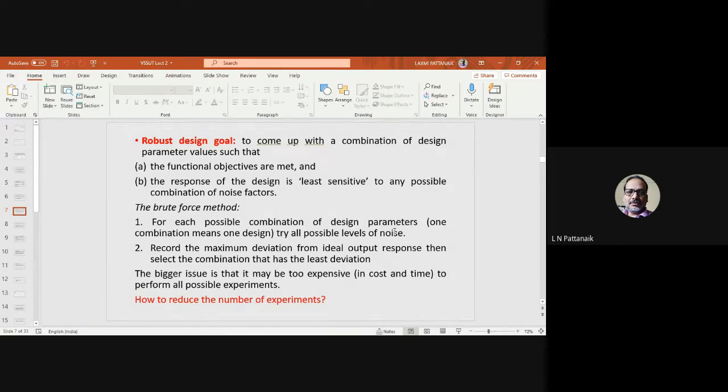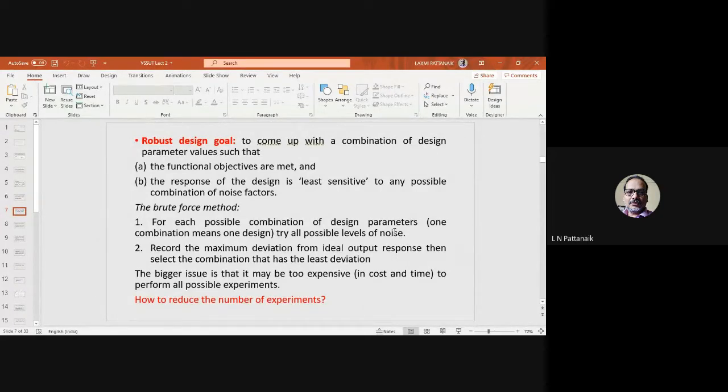So the thing is that there is no need to go for the brute force method or to conduct all the experiments, unless it is within your control. Suppose full factorial is only 16 experiments, maybe you can go for full factorial because that also gives a sort of assurance that I have conducted all the possible experiments. Otherwise, there is a means, and that means is design of experiments.